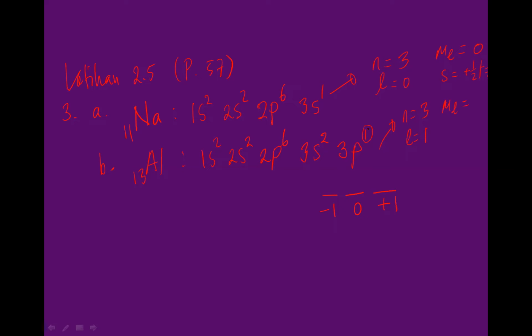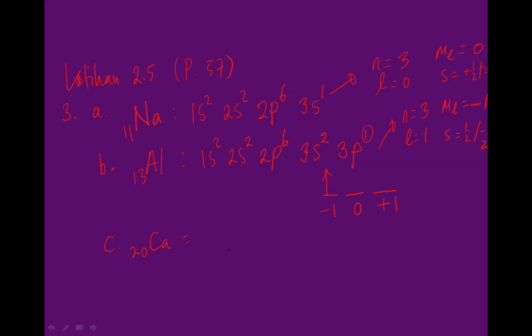Where is the electron? The electron is in one of these three orbitals. Generally we have the possibility within these 3 orbitals, but by convention we start from the left, from minus 1. So here ml will be minus 1. How about s? Plus half or minus half. Still we have a positive half possibility here. Good.